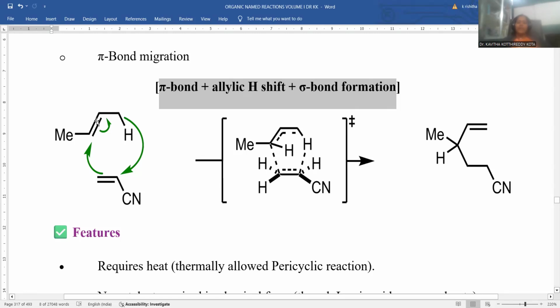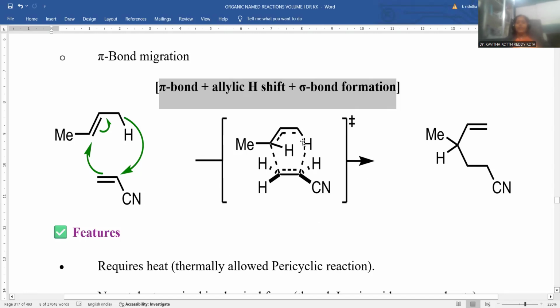So this is an electron-rich one, and this is an electron-deficient one. Both go for the reaction called the Alder-Ene reaction. How could it happen? The hydrogen shifts from the allylic position to this vinylic position, and here the pi bond moves over, a new pi bond is established in between, and this pi bond is taken over between these two carbon atoms as a sigma bond.